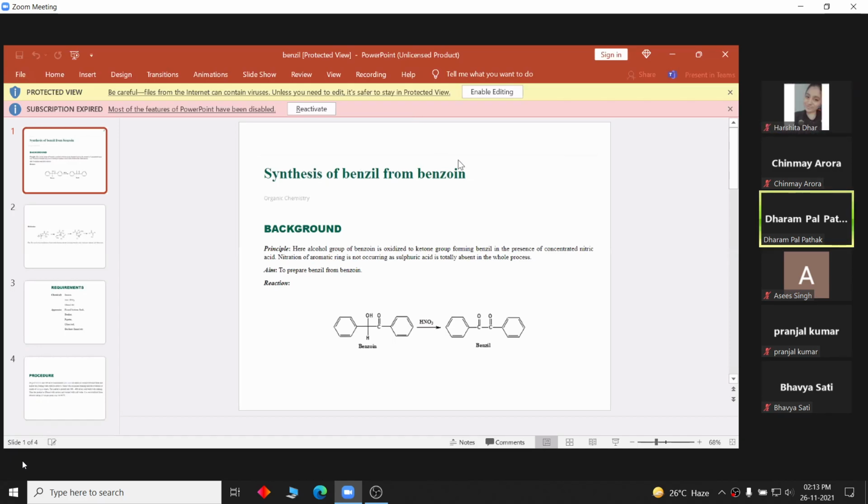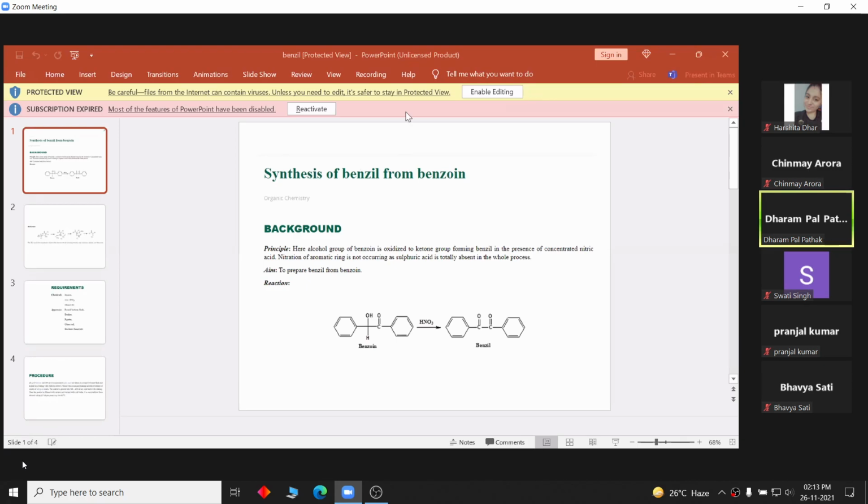So we are synthesizing benzil from benzoin. What is the difference? Difference only at this carbon. This hydroxyl alcohol is converted into ketone. What is this process called? Oxidation. That is by means of nitric acid. Here alcohol group of benzoin is oxidized to ketone group forming benzil in the presence of concentrated nitric acid.